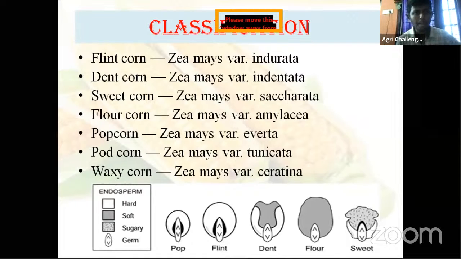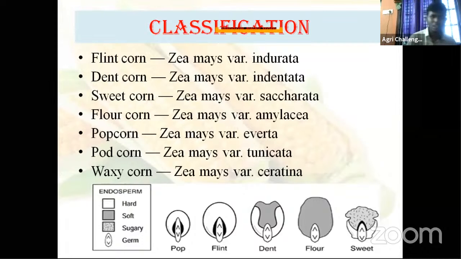That is flint corn, dent, sweet, flour, popcorn, pod corn, and waxy corn. Then the scientific names you have to remember. Most of the time they ask for the scientific name of flour corn or flint corn, or which is mostly cultivated in India, in America, or in the world.